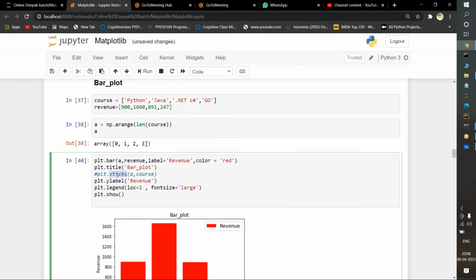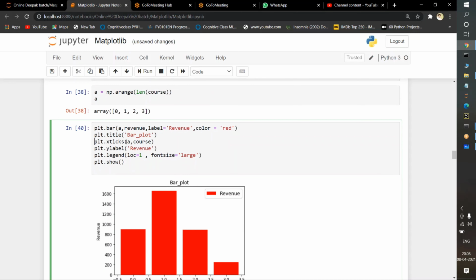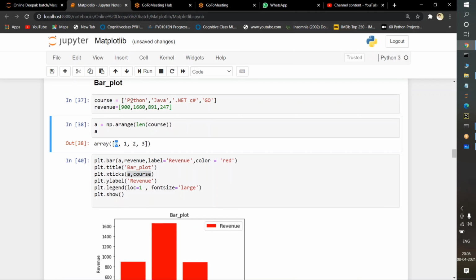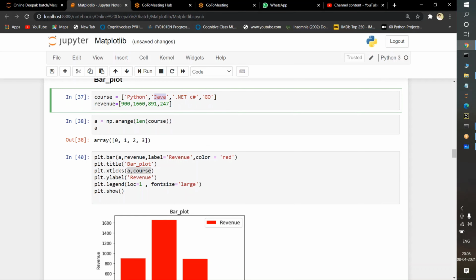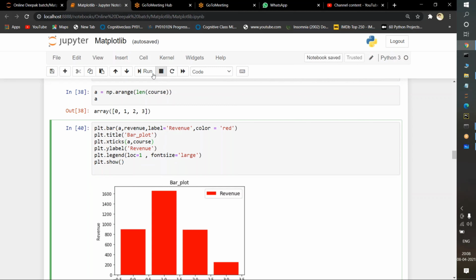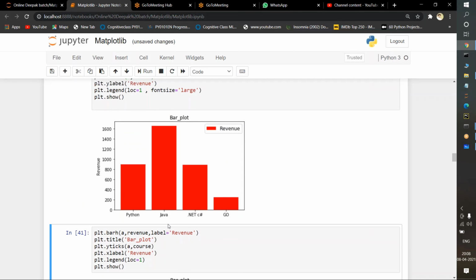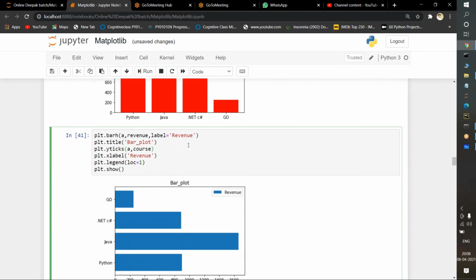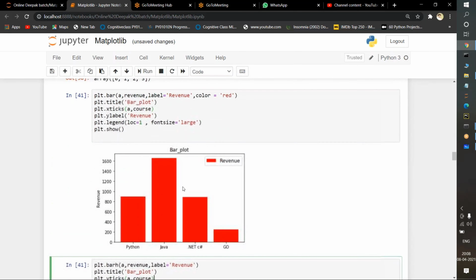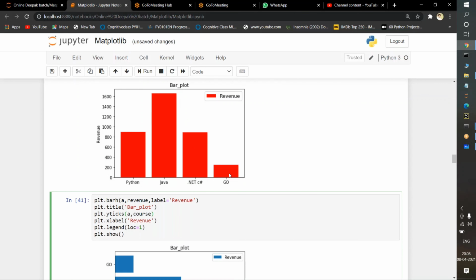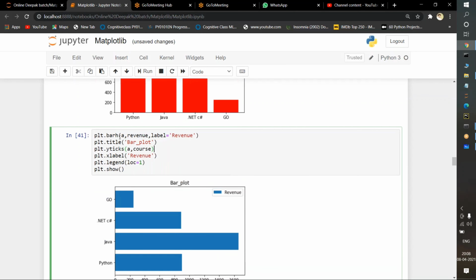For that purpose, we use a function known as xticks. In xticks, I am giving A comma course. A is the index position, and course is Python, Java, .NET, Go: 0 is Python, 1 is Java, 2 is .NET, and 3 is Go. I will execute this now. See, Python, Java, .NET, Go, instead of numerical numbers. This is the purpose of using the bar function. It is printing vertically. Now if I want it horizontally, I will pass the same text here.